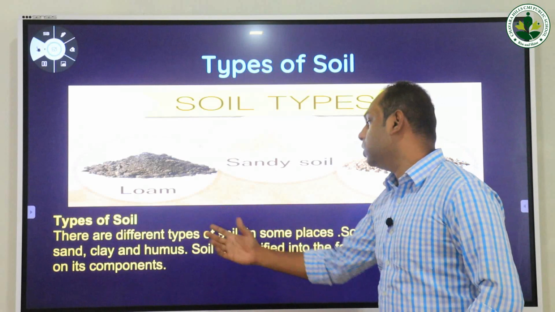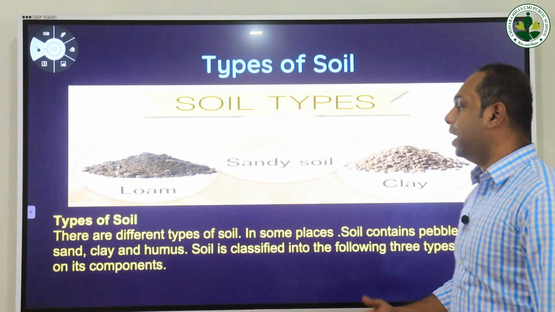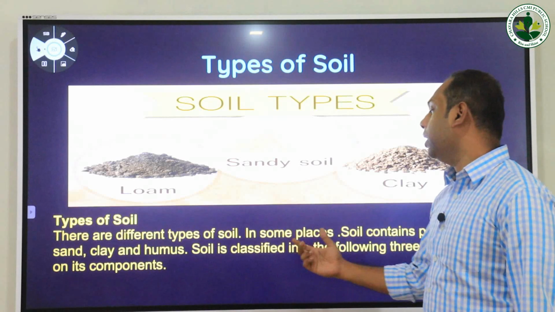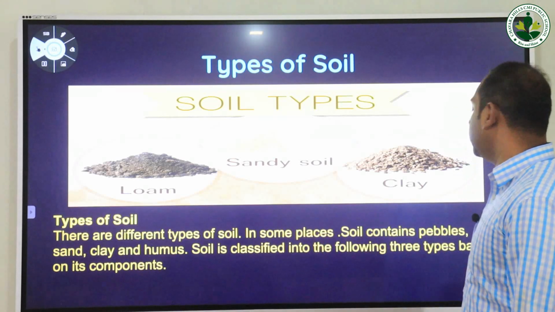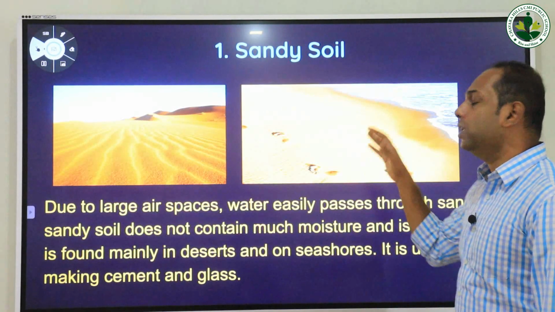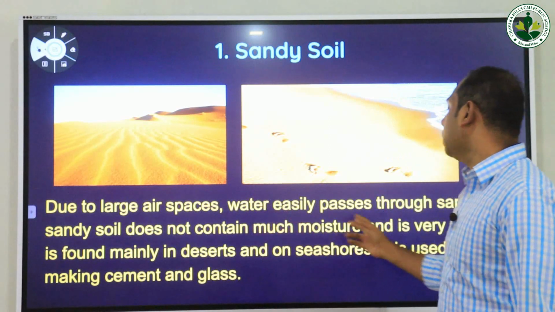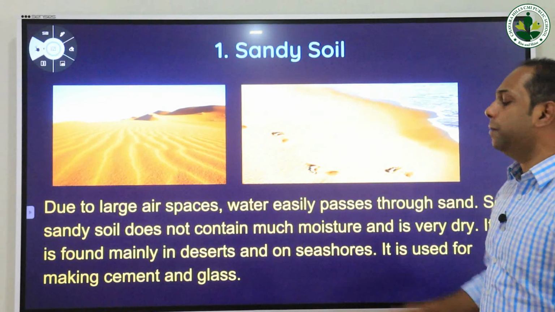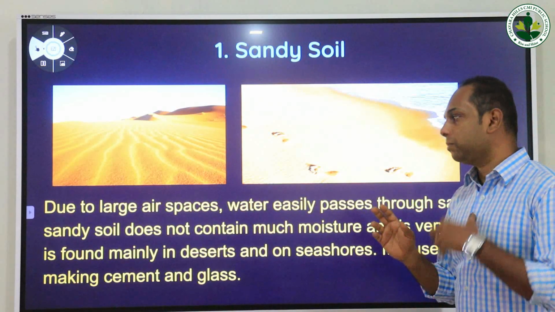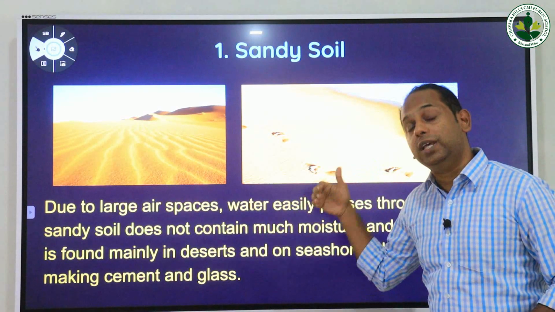There are different types of soil. In some places, soil contains pebbles, sand, clay and humus. Soil is classified into the following three types based on its components. First, sandy soil. Due to large air spaces, water easily passes through this sand. So what is the major speciality of this sandy soil? Due to its large air spaces, water can easily pass through the sandy soil.